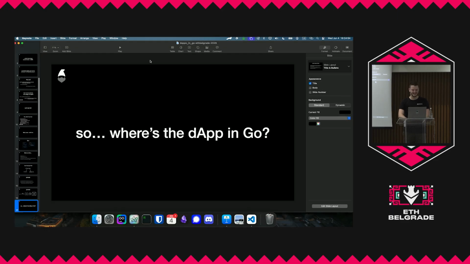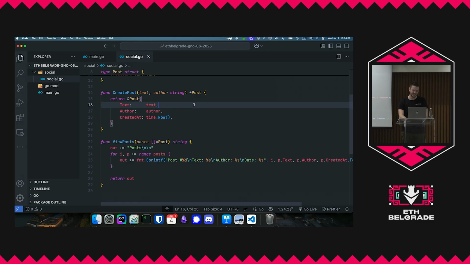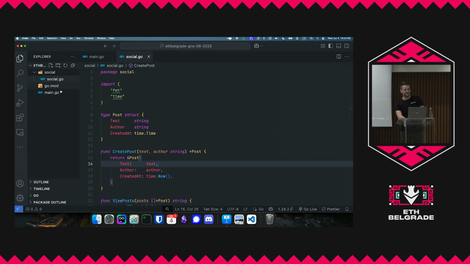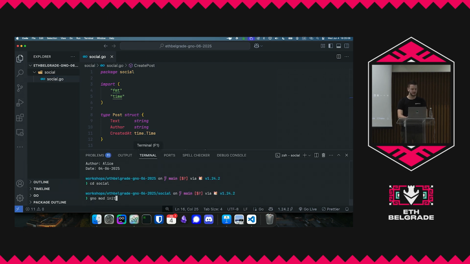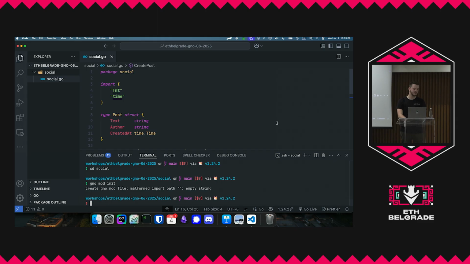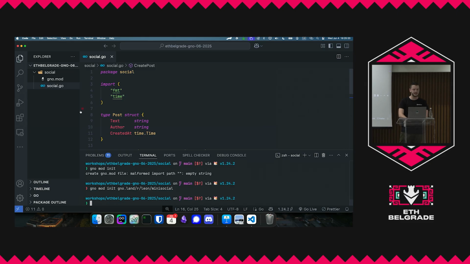So this dApp is right here, actually. We kind of wrote it already. What we're going to do is delete this. We're going to delete this. And then we're going to do cd social, gno mod init. So previously we did go mod init, and now we're doing gno mod init. This is the Gno version. Let's call it Leon mini social. So this is the thing on the left that I mentioned, but it's not really important at this point. And we get this gno.mod file.